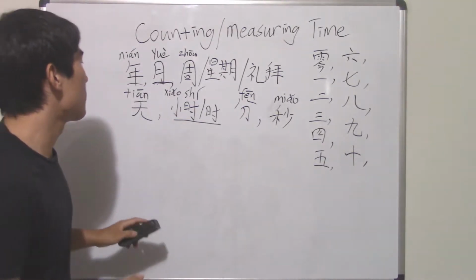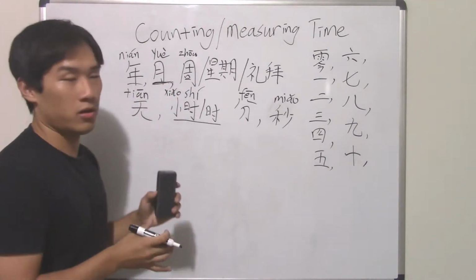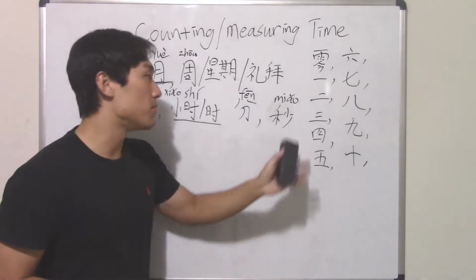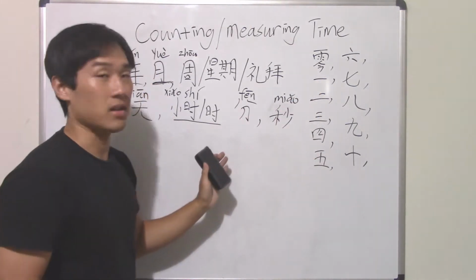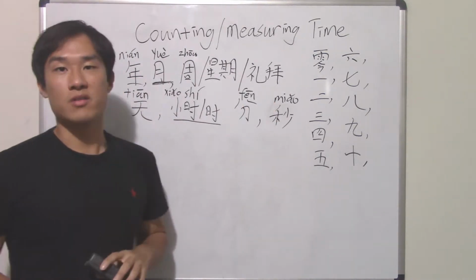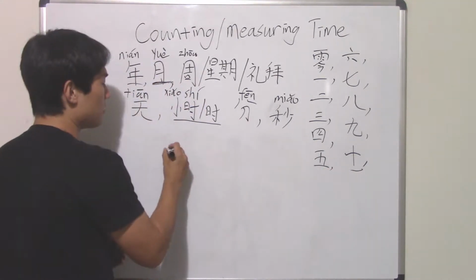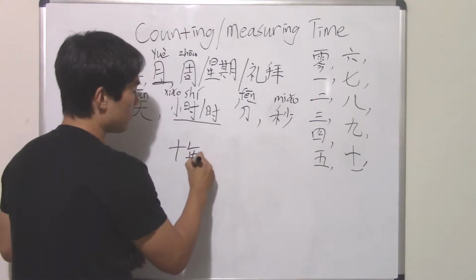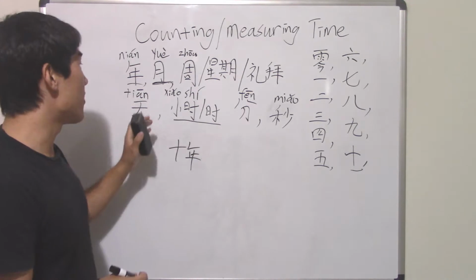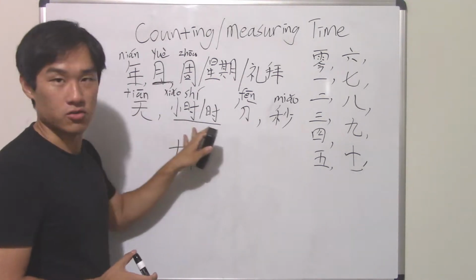Another important thing I want to talk about is this one, month. When we try to count or measure time, what we simply do is put any number here, and then you simply add it in front of any measurement word you want to use, right? For example, I want to say 10 years. 10 will be this word here, 10, and you simply say 10 years, right? 10年. That will work with anything here other than 月, month, or maybe 小时 here.